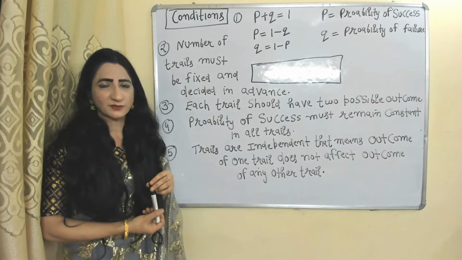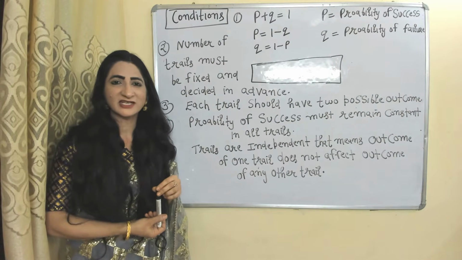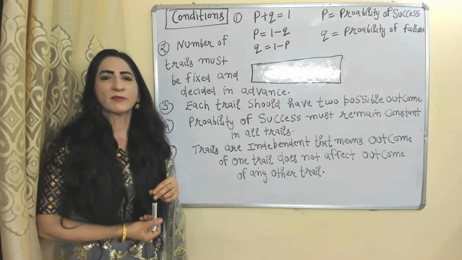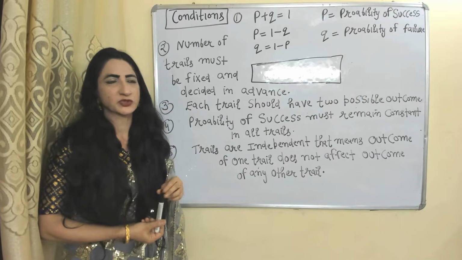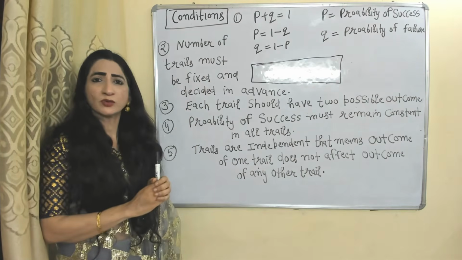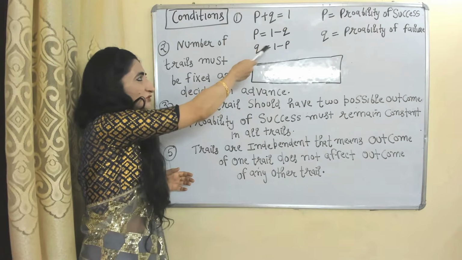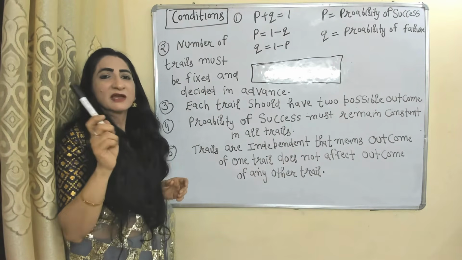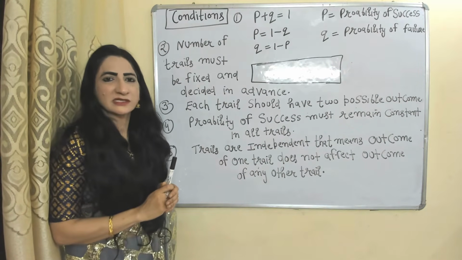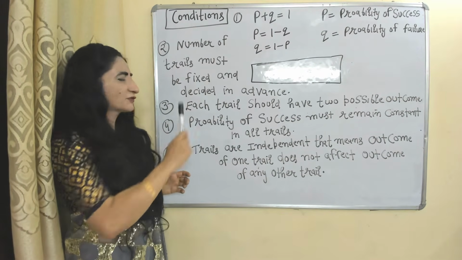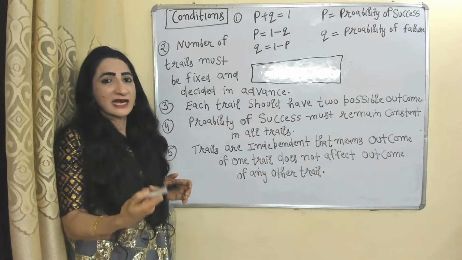Now we will see the assumptions, or you can say the conditions, of binomial probability distribution. In case of binomial probability distribution, P plus Q is equal to 1. That's why P equals 1 minus Q and Q equals 1 minus P. P represents probability of success, Q represents probability of failure. The number of trials must be fixed and decided in advance.